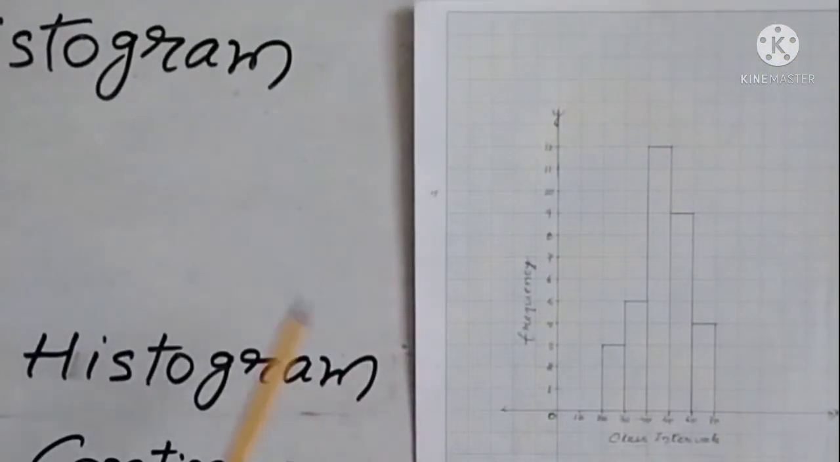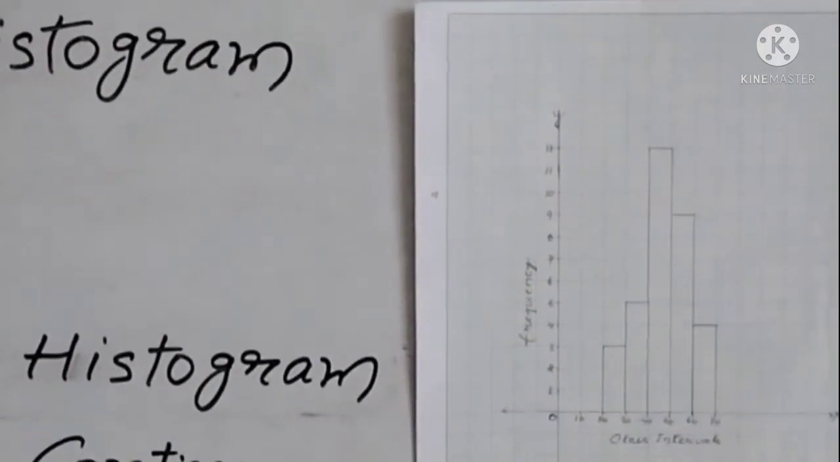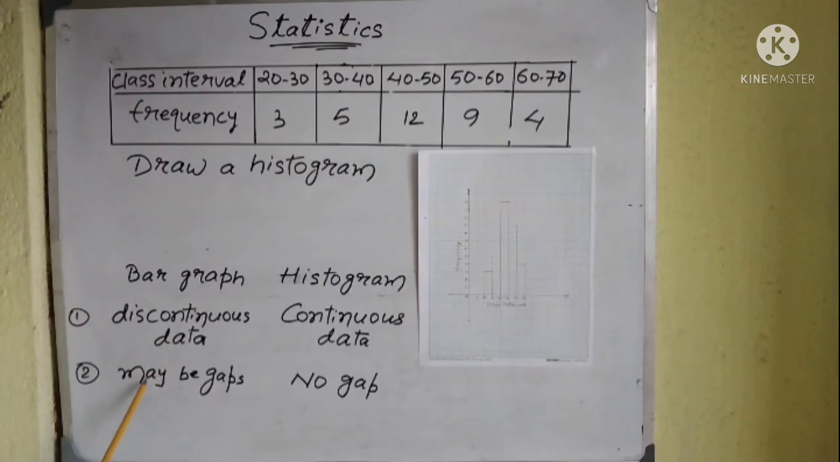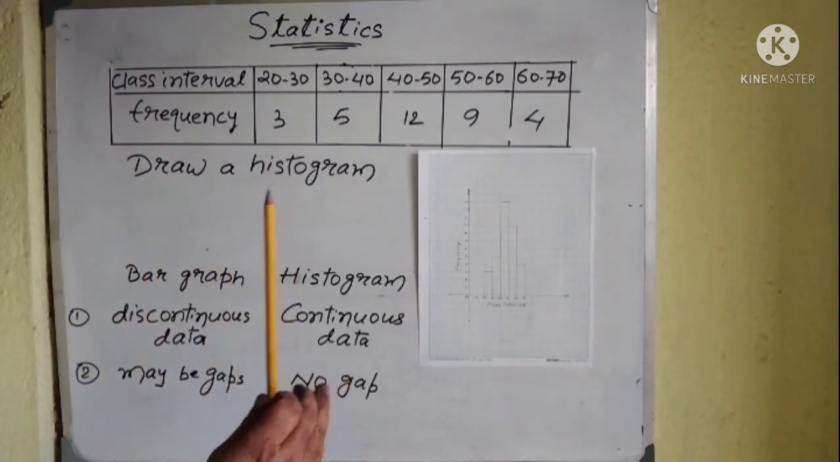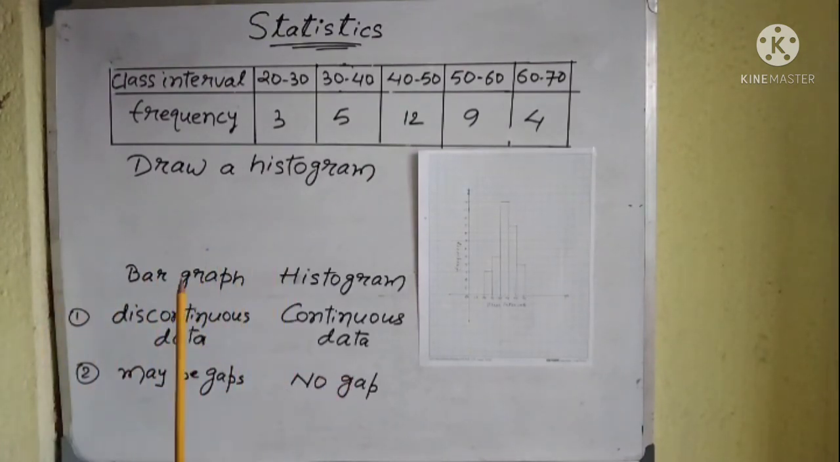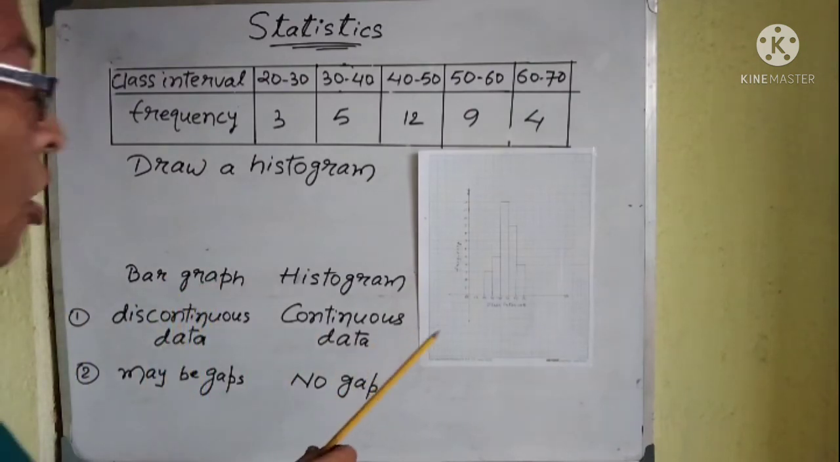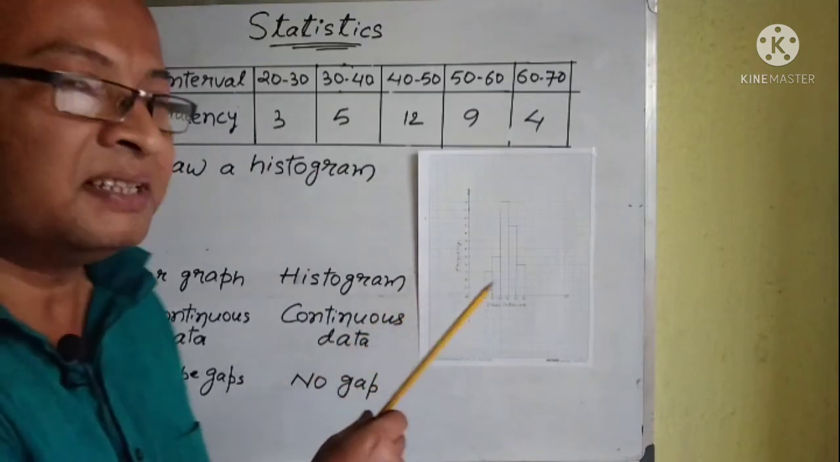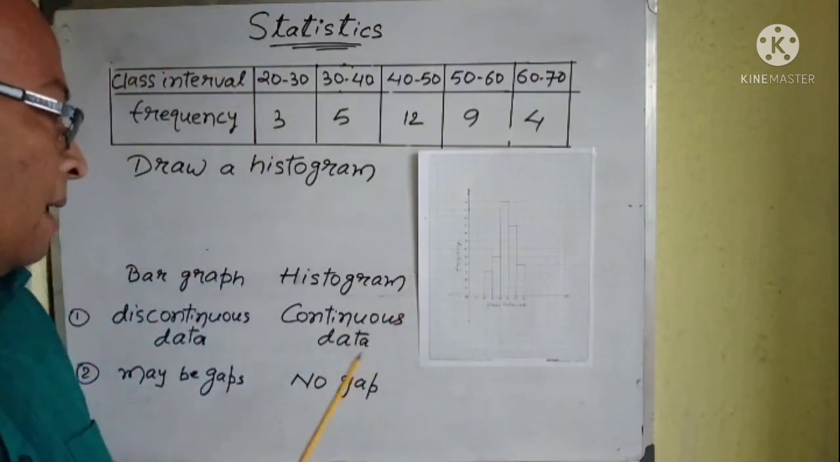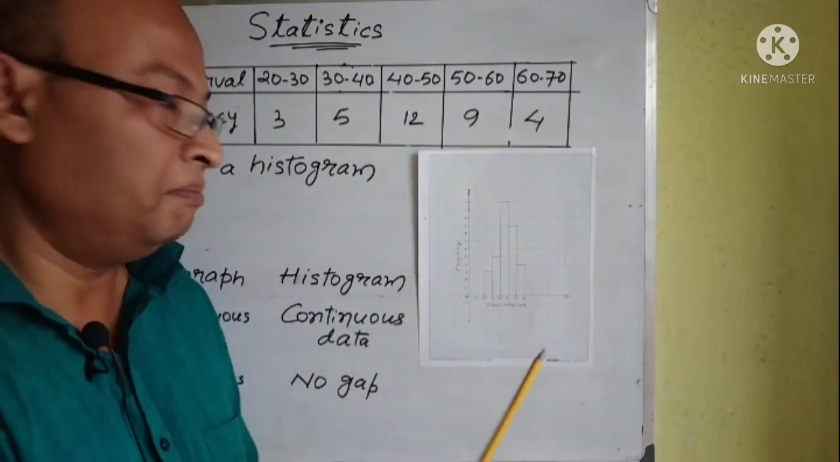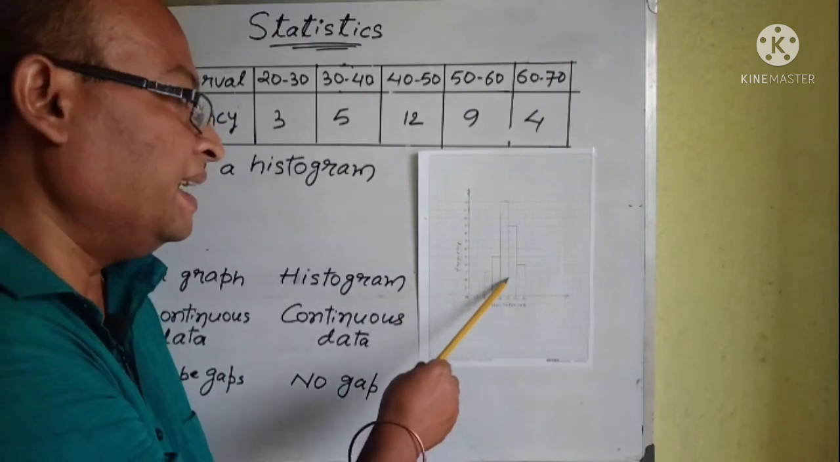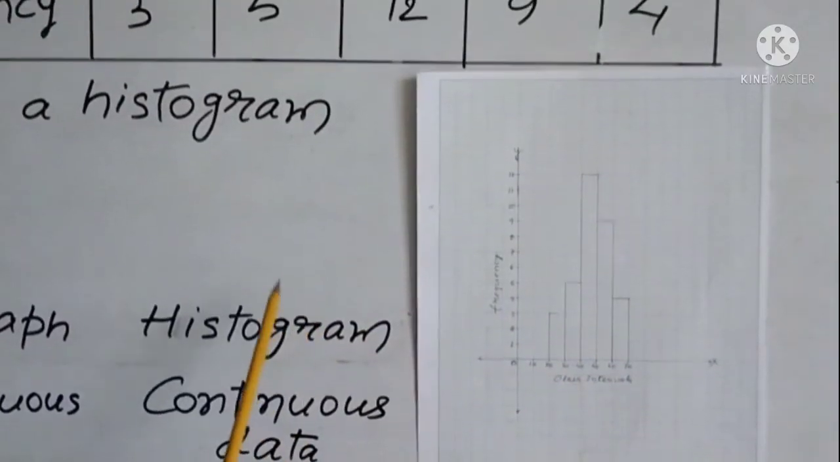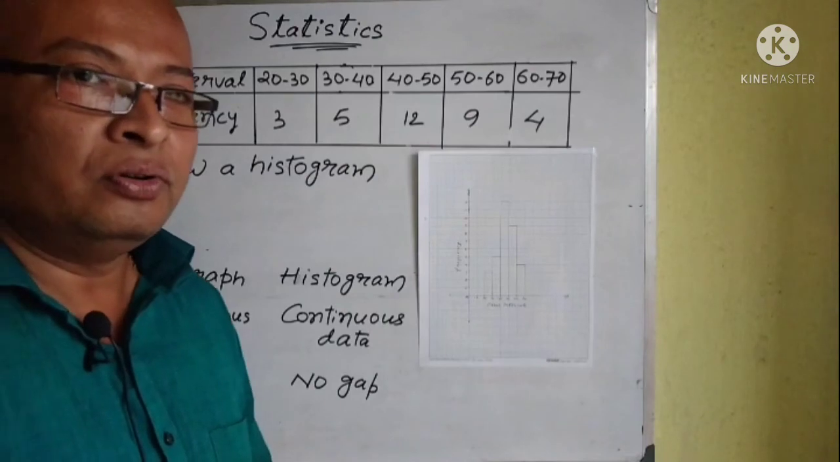Okay, so is it clear? This table is important for bar graph and histogram. You have to remember, a bar graph represents discontinuous data and there may be gaps. That means bars may be apart from each other, equidistant apart, or they may be attached also. And a histogram represents continuous data and there will be no gap. That means bars will be attached. So this is the histogram. Is it clear to you?